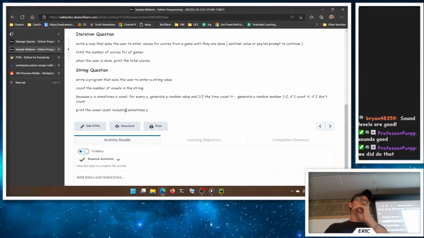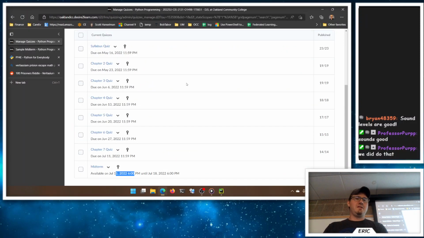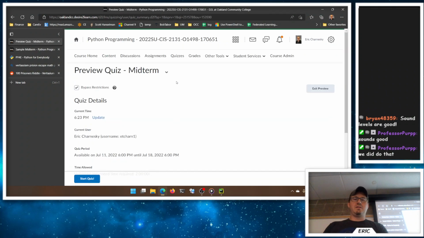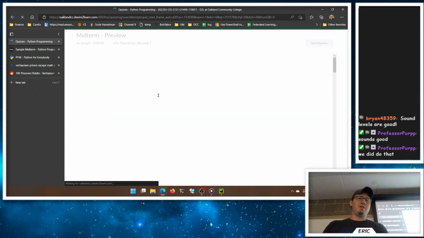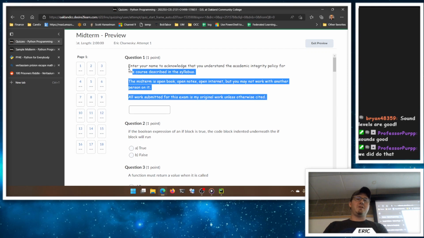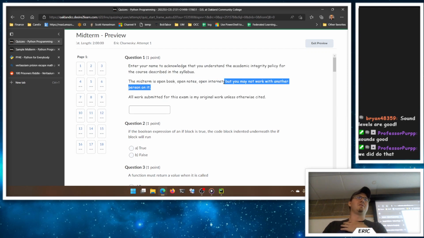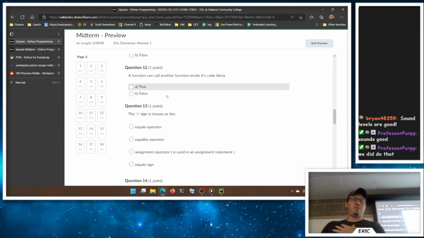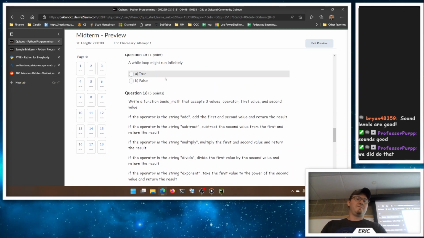As I go off into a tangent here, do you want to look at the actual questions then? So the first one here is important, and you get a free point essentially for agreeing to the academic integrity policy. Open book, open notes, open internet, but you cannot work with another person. All work submitted is your original work unless otherwise cited. You get a point for agreeing to that and understanding that's how this will work. And then some quiz questions, and then some long answer ones.